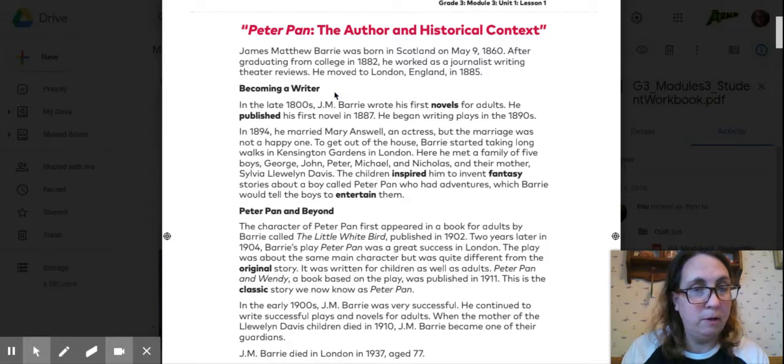I'm not sure about that middle name. We'll go with Llewellyn. The children inspired him to invent fantasy stories about a boy called Peter Pan who had adventures, which Barrie would tell the boys to entertain them.